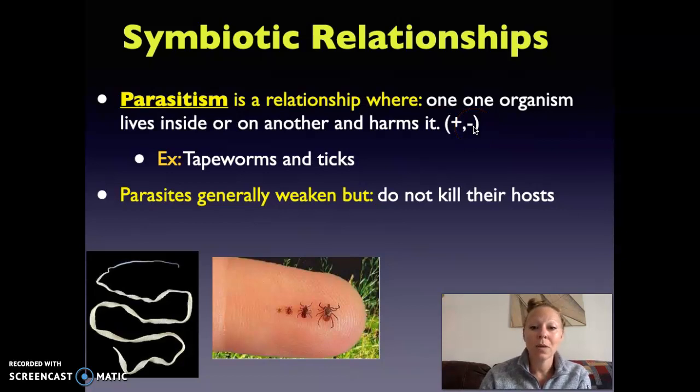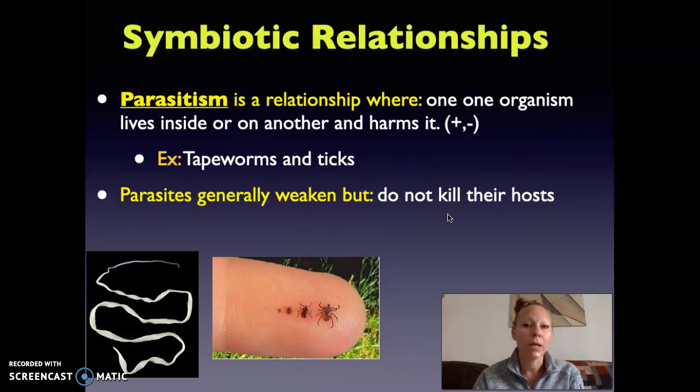And you may think that, when we talked about a hare and the lynx relationship, the hare might be impacted negatively and the lynx is impacted positively because it gets dinner. But that is a different type of relationship.